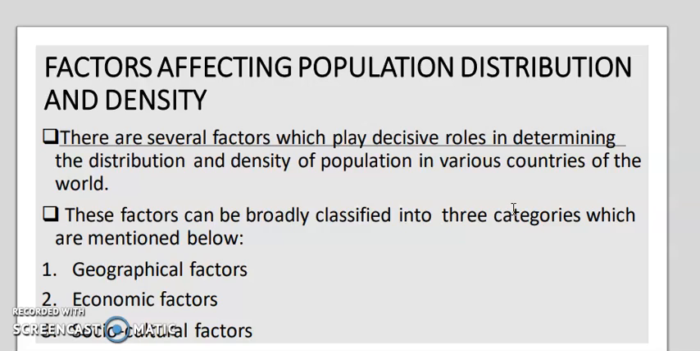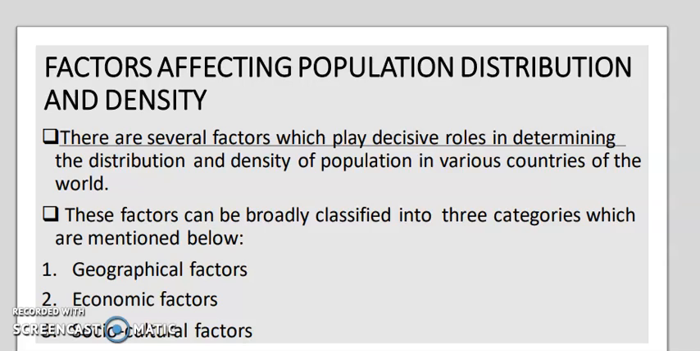There are basically three factors, that is the geographical factor, economic factor and the socio-economic factor, because of which we have seen the various countries of the world having different amounts of population as well as different population density also. Now we are going to discuss these things in detail. Suppose the first one, it is the geographical factor.